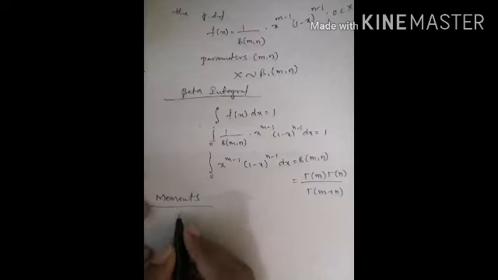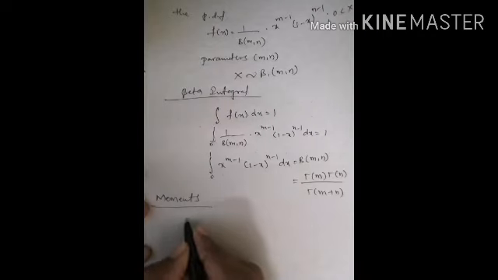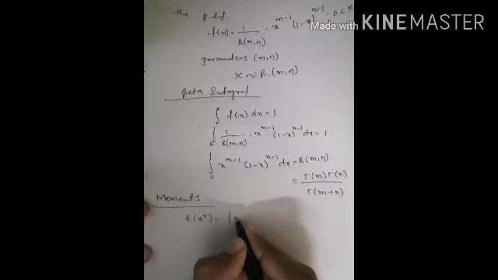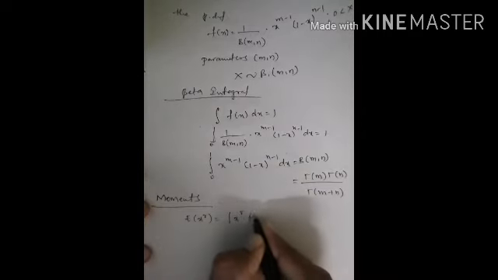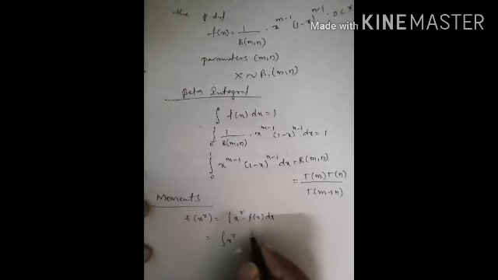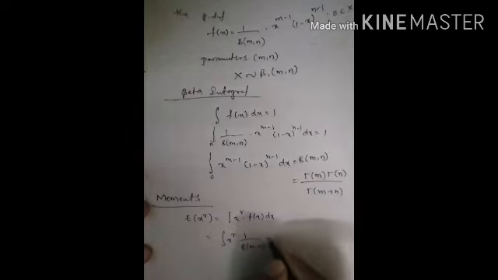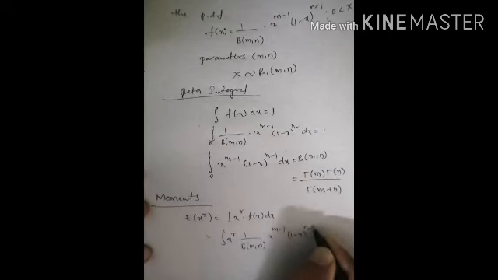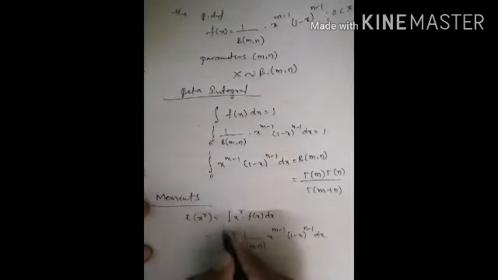First we need to find the rth moment about origin, that is expectation of x power r, which equals integration of x power r into f of x dx. Here f of x means 1 by beta of m comma n into x to the power of m minus 1, 1 minus x to the power of n minus 1 dx, where the limits are 0 to 1.